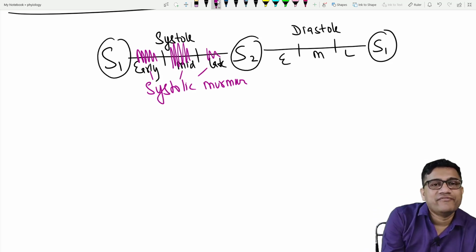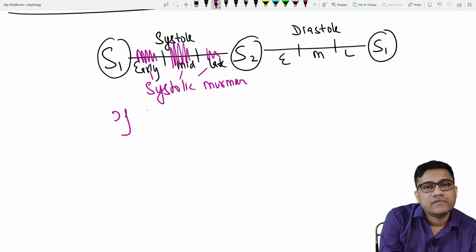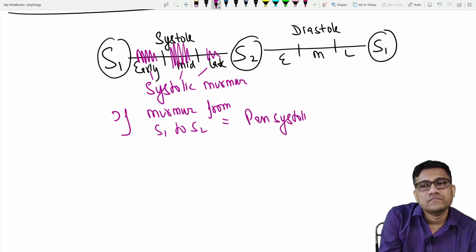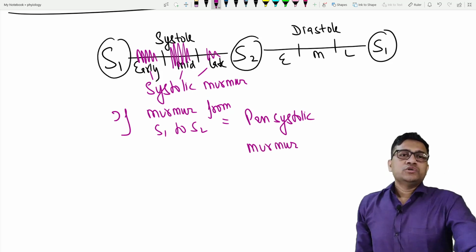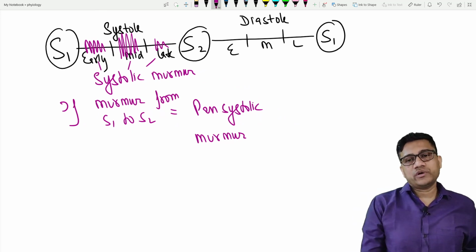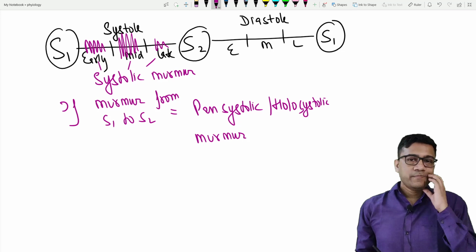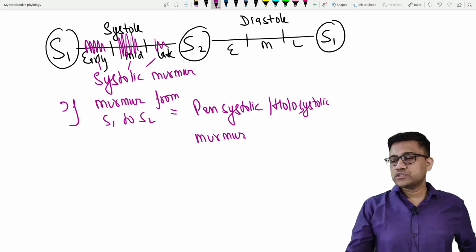And if the murmur goes from S1 to S2, it is pansystolic, also called holosystolic. Pan or holo means whole, so holosystolic means the entire period.